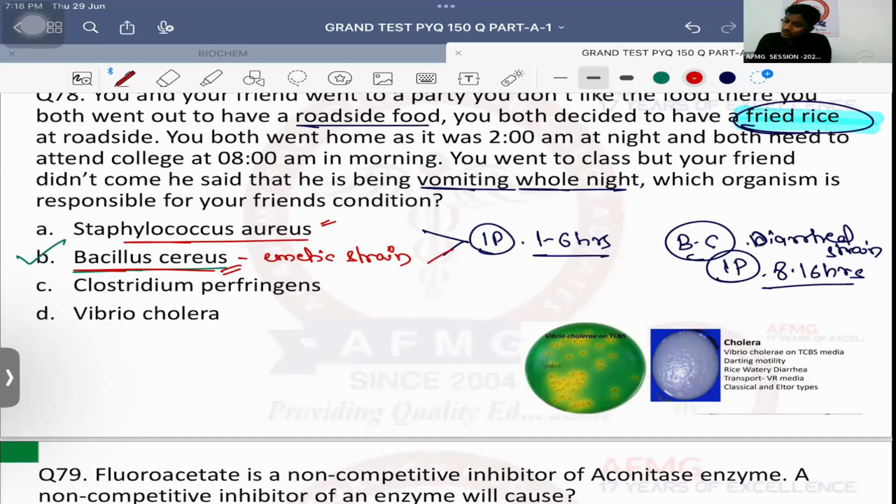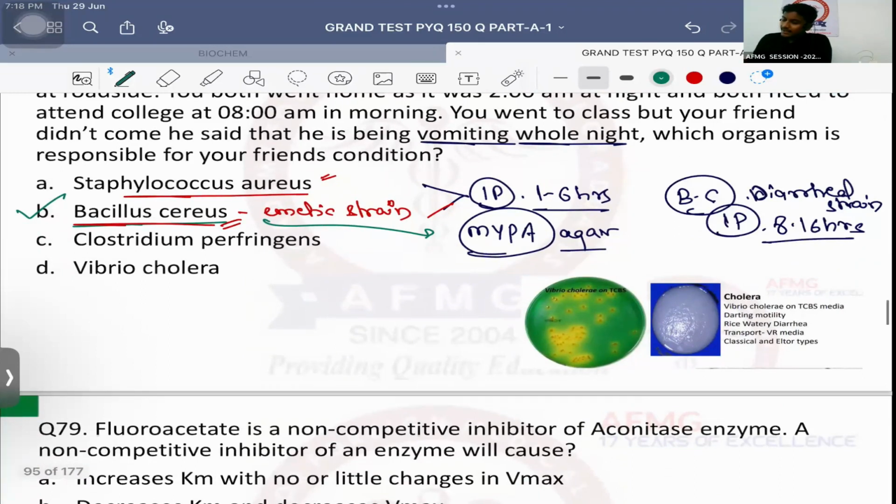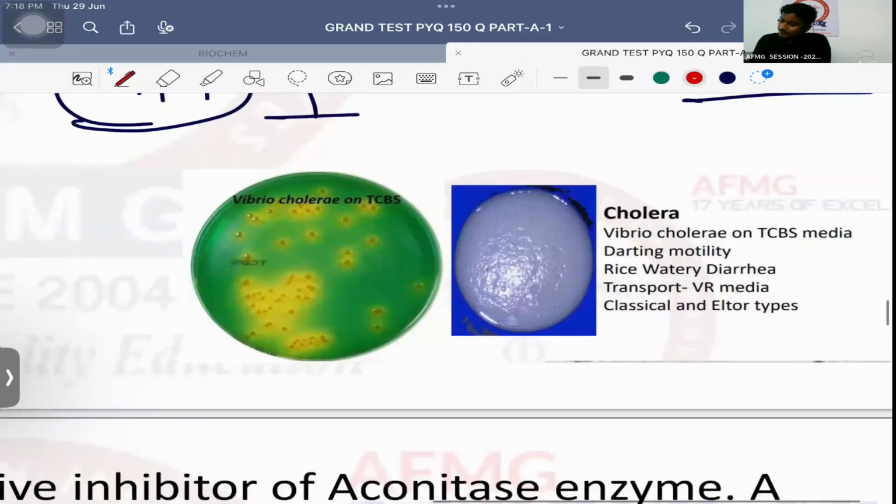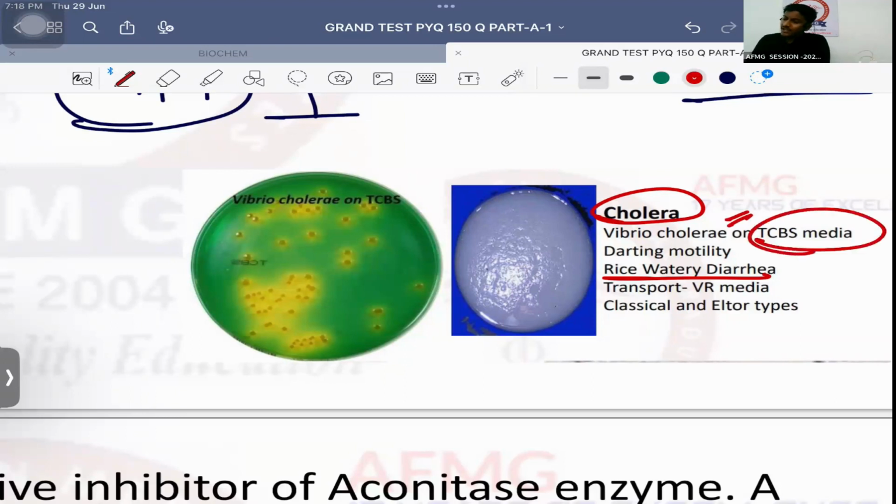Important is Bacillus cereus, it is cultured on which agar? Very good. It is known as the MYPA agar. Bacillus cereus, the agar which is used is known as the MYPA agar. Then next, this is which kind of diarrhea? Rice watery diarrhea. It is seen in which condition? Cholera. Causative agent is Vibrio cholerae. Cultured on which media? TCBS media. It is cultured on TCBS media.